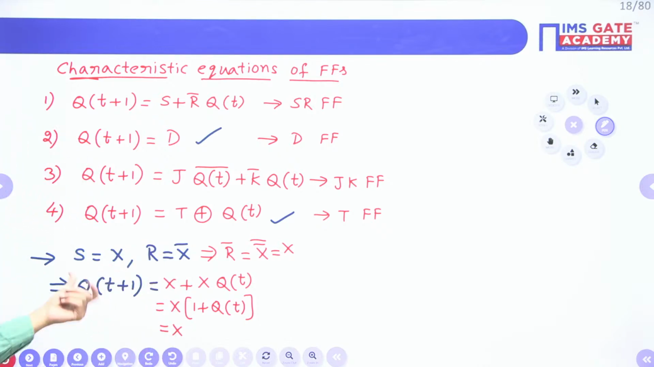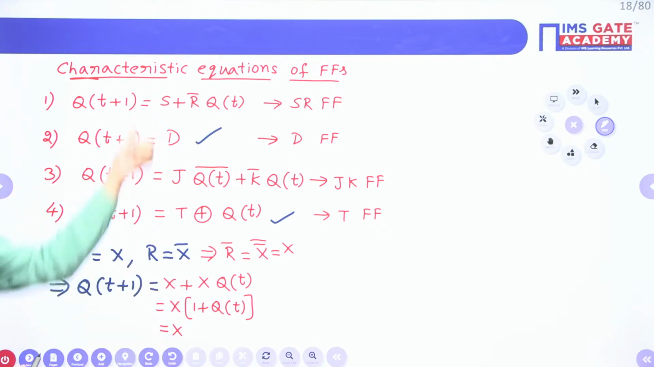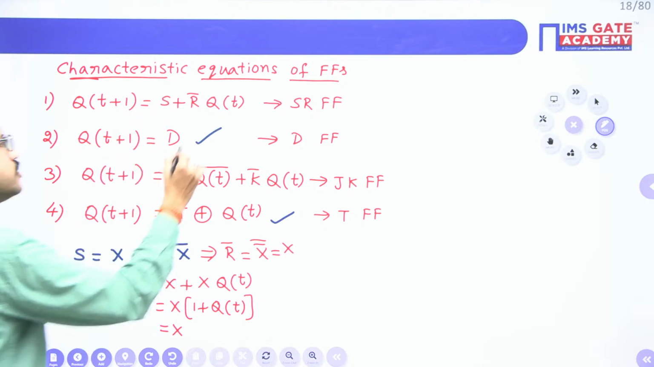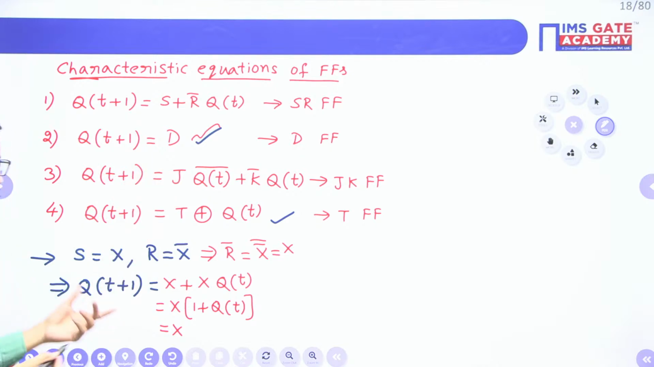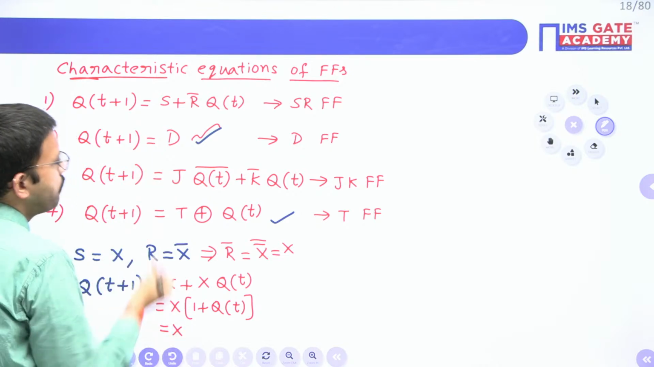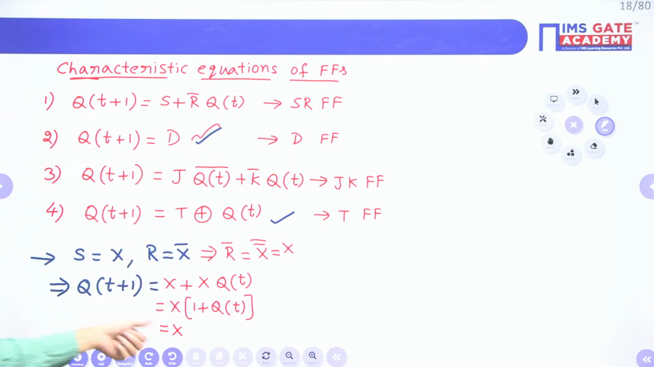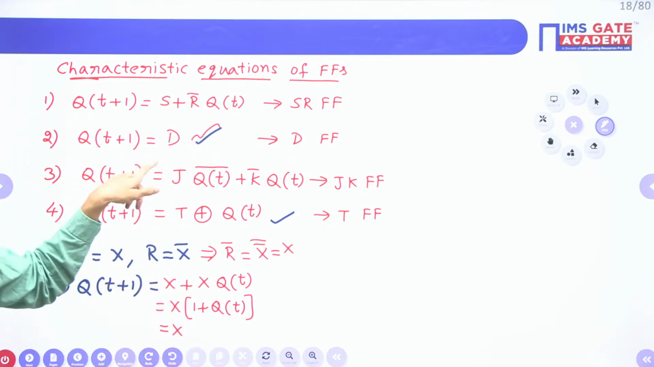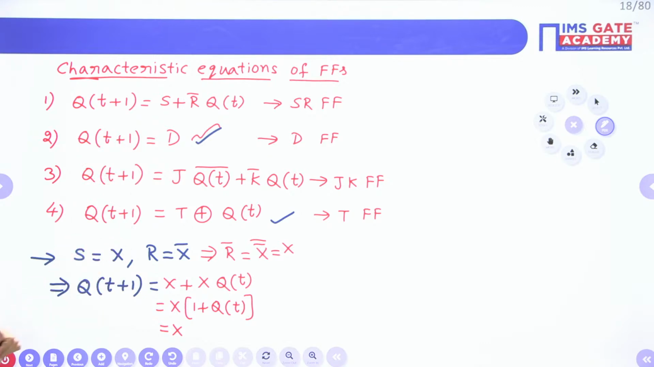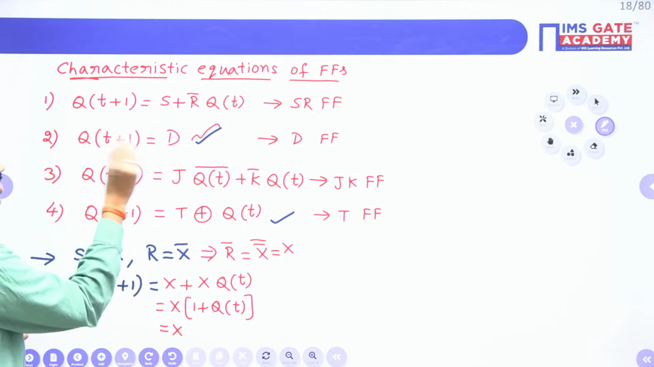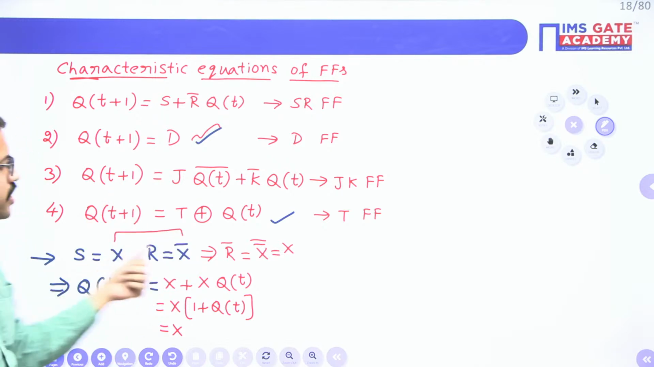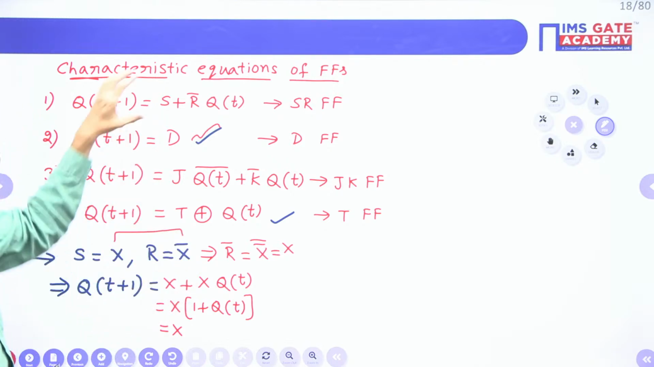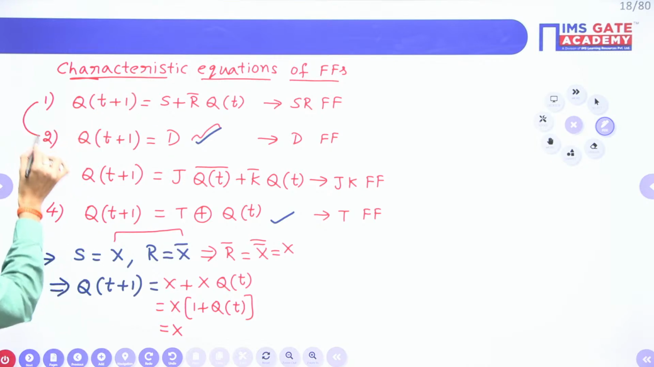Now just observe this final equation with these equations. It is matching this equation. Here you are having Q of t plus 1 equal to D. Here you are having Q of t plus 1 equal to X, right? So if X equal to D, then it is a D flip-flop. That means what is your observation here? For an SR flip-flop, if the inputs are complement of each other, then the SR flip-flop becomes a D flip-flop.